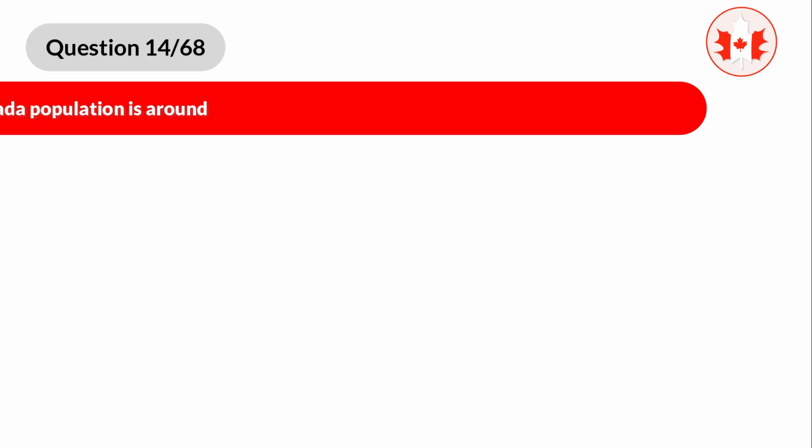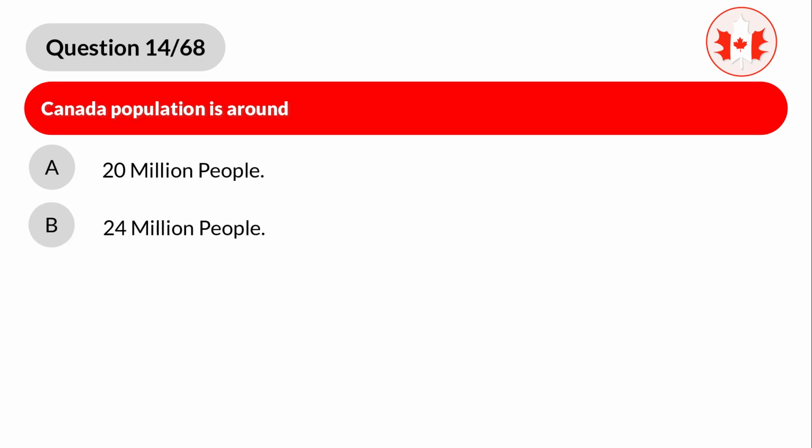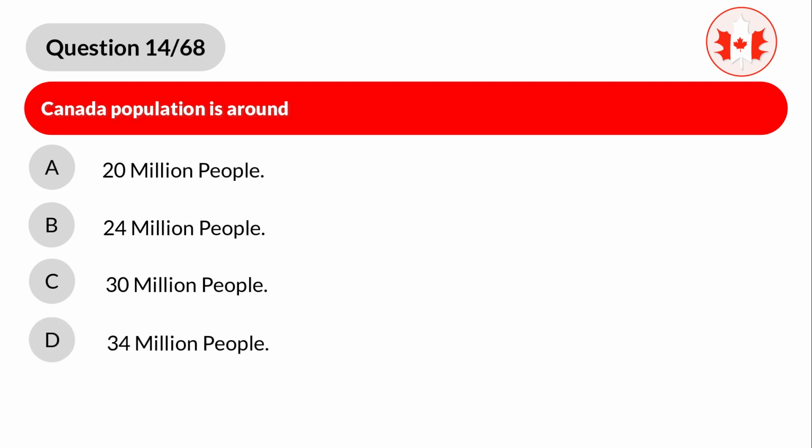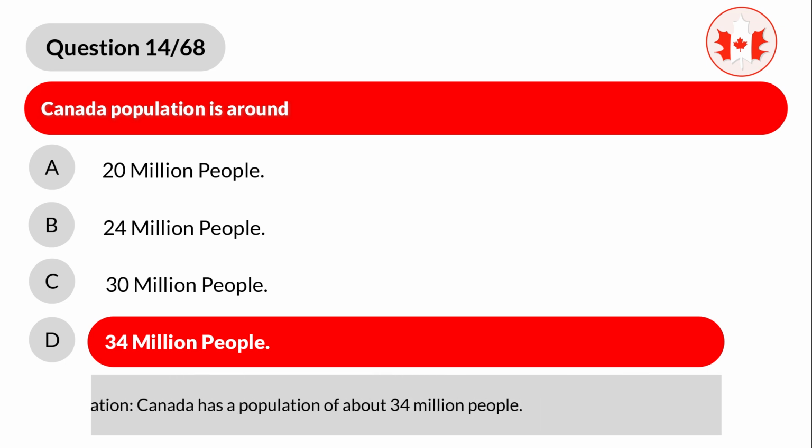Question 14. Canada population is around A. 20 million people. B. 24 million people. C. 30 million people. D. 34 million people. Correct answer is D. 34 million people. Explanation. Canada has a population of about 34 million people.